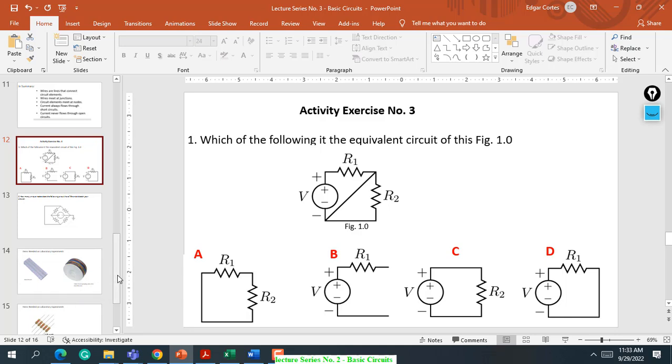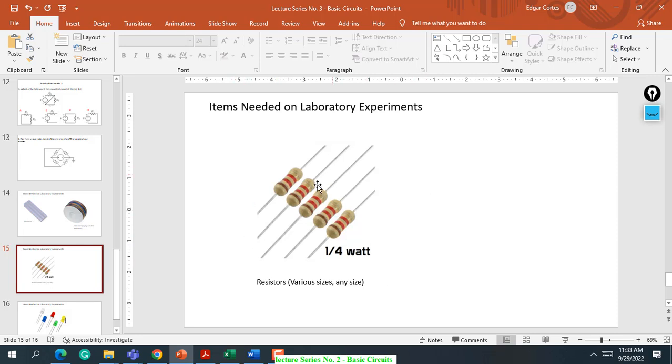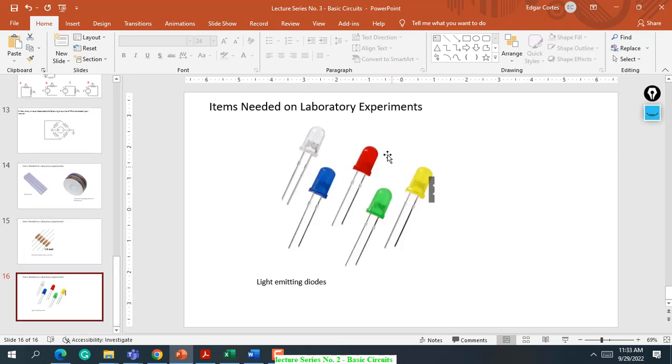So that's why I encourage everyone to buy. Although it will cost you, class, I hope it is not very expensive. First, each of you needs to have a breadboard. We also have a solid strand jumping wire, and sets of resistors. Another one is what we call LED, or light emitting diodes.